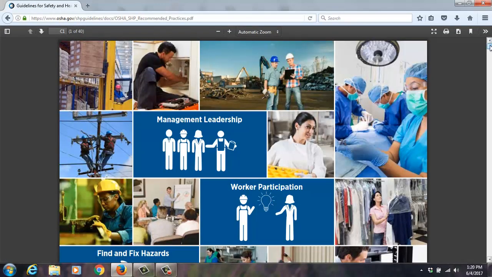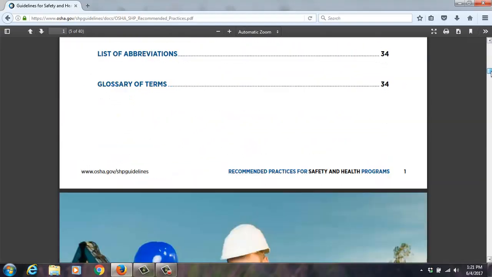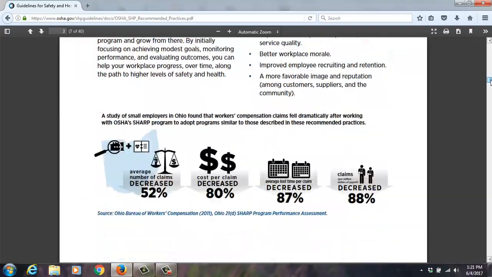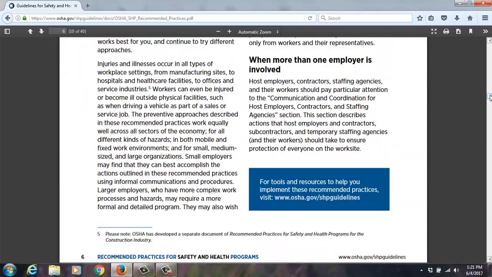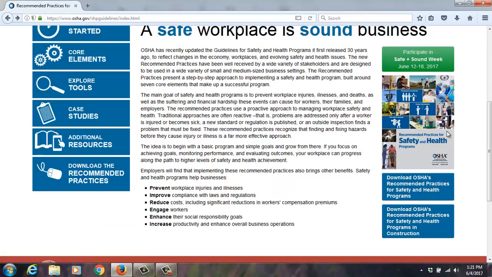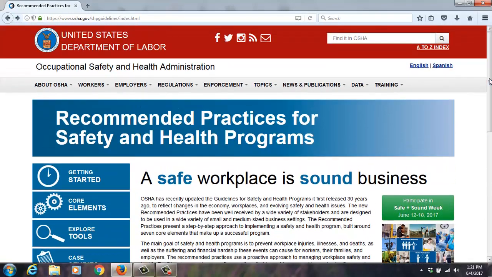So they have one for general industry. They have one for construction. And it just gets into how to build a safety management system versus just a program and the cost savings. And this is really cool stuff. I'm so glad that OSHA has moved beyond just compliance, moved beyond the regulations. And they're really thinking about the programs involving people and education, making business decisions versus just avoiding the citations and penalties.